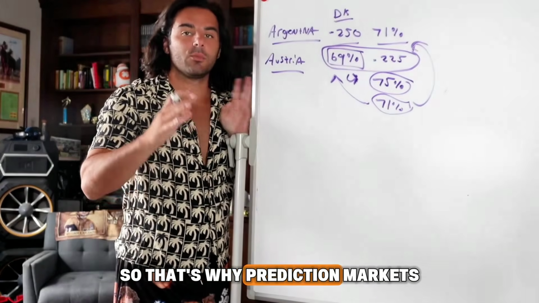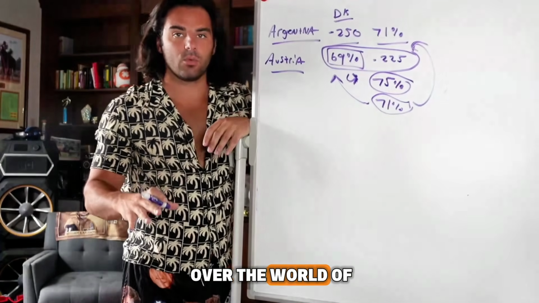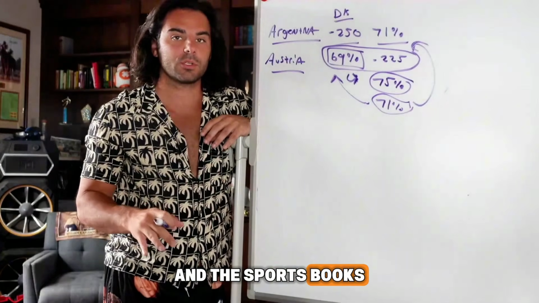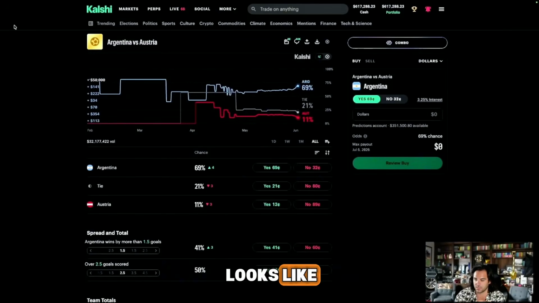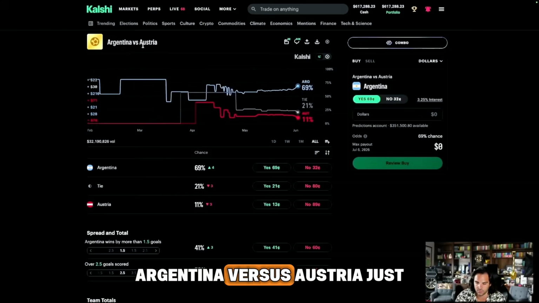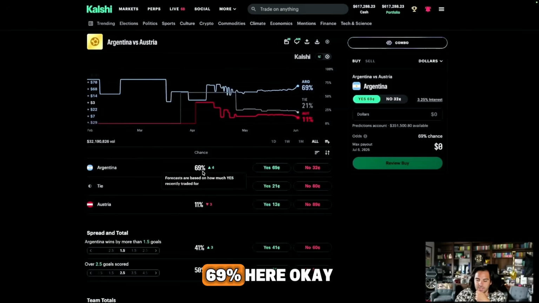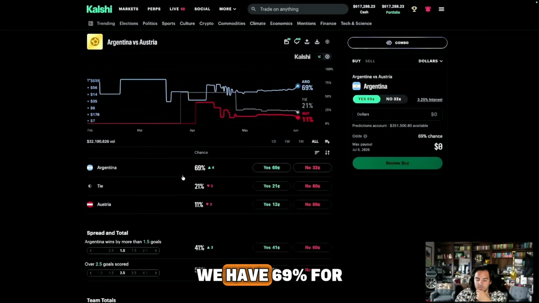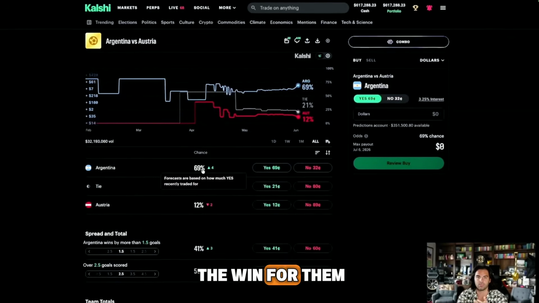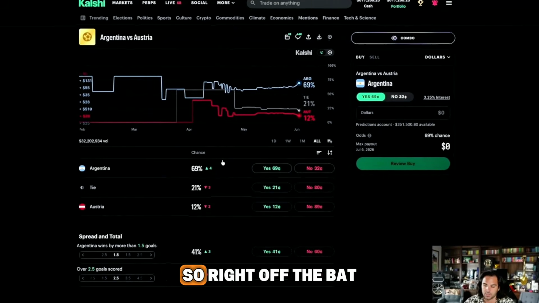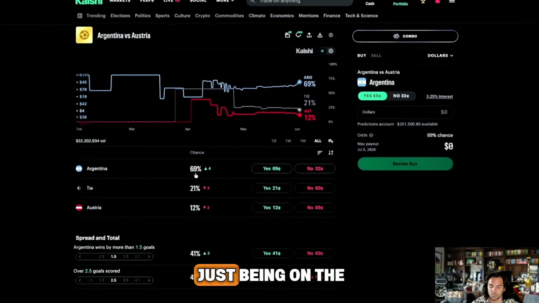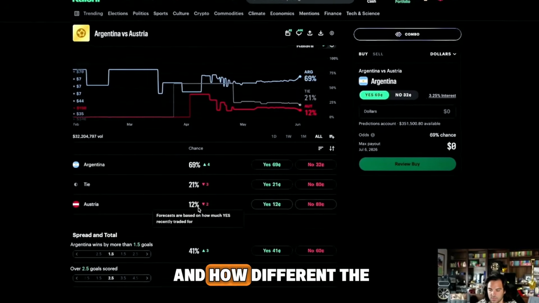So that's why prediction markets are starting to take over the world of sports betting, and the sportsbooks are completely threatened by them. Now let's dive in so I can show you exactly what that looks like on Kalshi. For example, Argentina versus Austria, just like I said, 69% here, okay? We have 69% for them to win, as the sportsbooks are giving us a higher number than that. So right off the bat, you have an edge just being on the prediction market because of how different the odds are there.